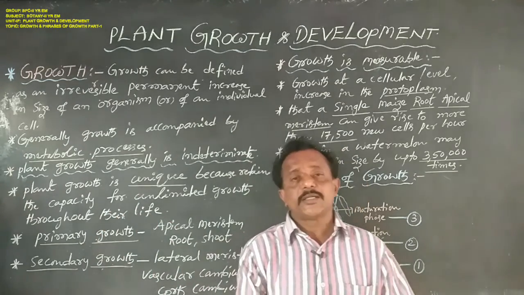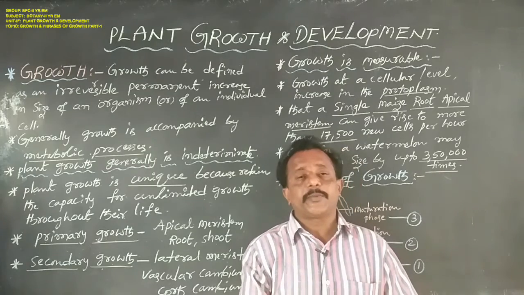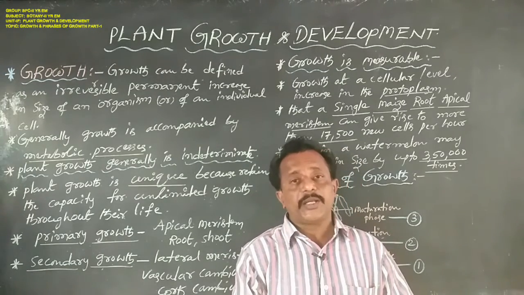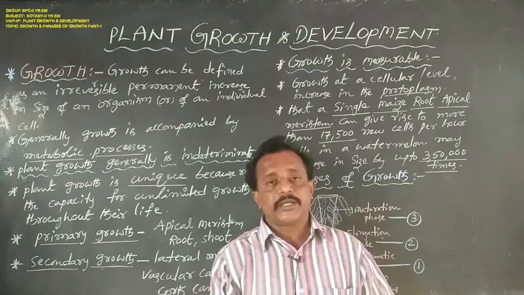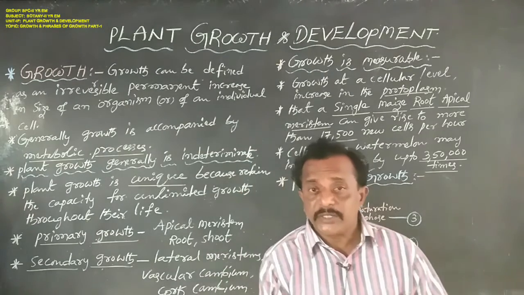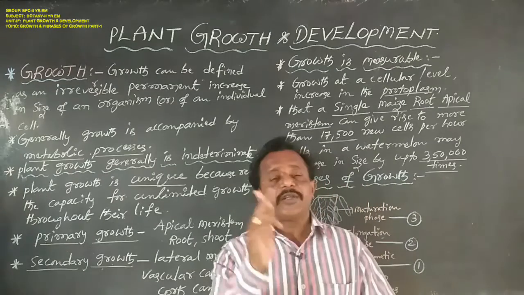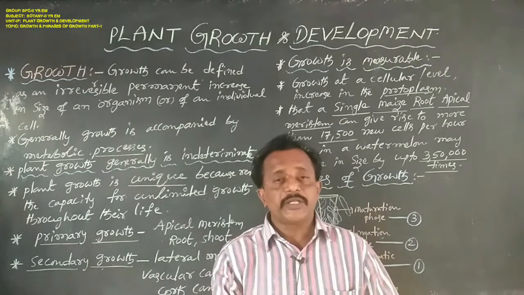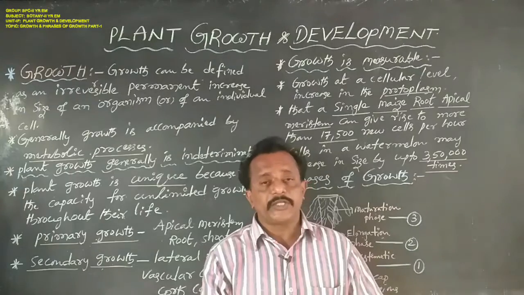Why? Because plants contain the apical meristem, that is the root apical meristem and the shoot apical meristem. So plant growth always depends upon the activity of the root apical meristem and shoot apical meristem.